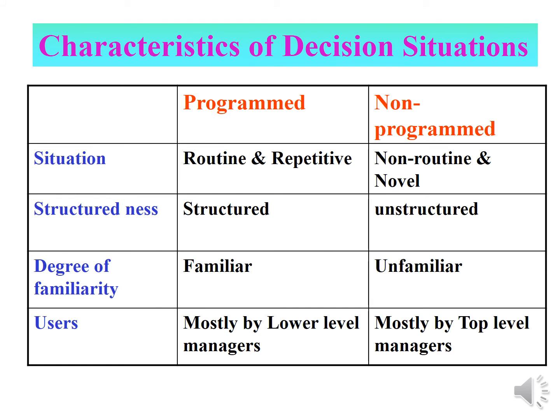Then in programmed decisions, structuredness is highly structured. Non-programmed decisions are unstructured. The degree of familiarity of programmed decisions is very familiar. Non-programmed decisions are unfamiliar. Users of programmed decisions are mostly lower level managers, and non-programmed decisions are mostly used by top level managers. So in very short, a programmed decision is a decision made in a routine and repetitive form. Non-programmed decisions are non-routine and novel in form.